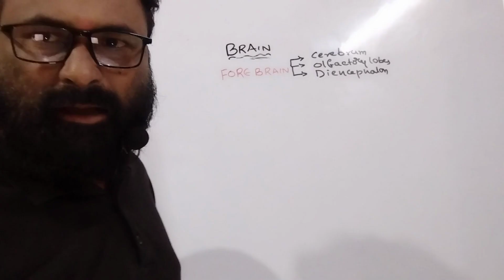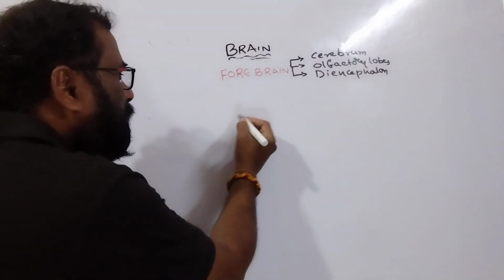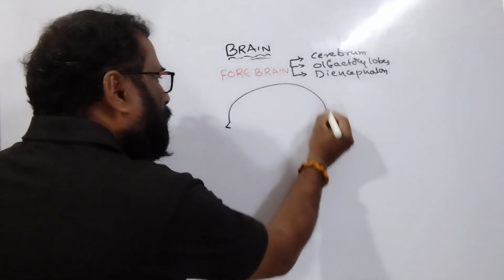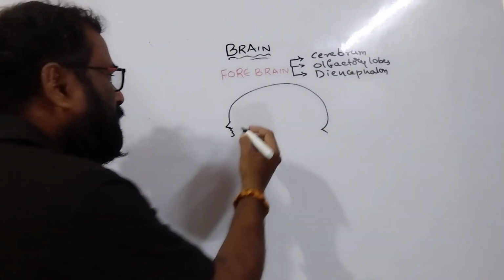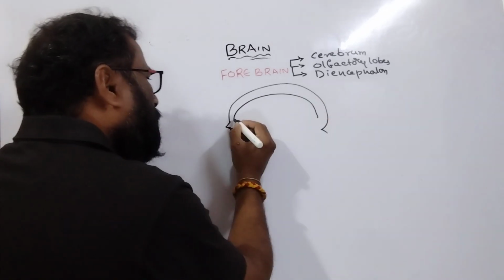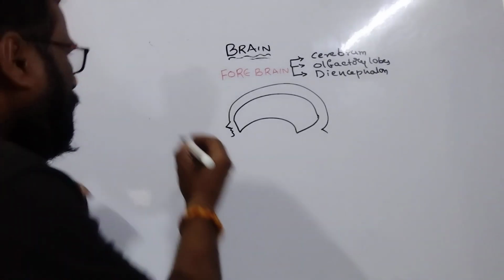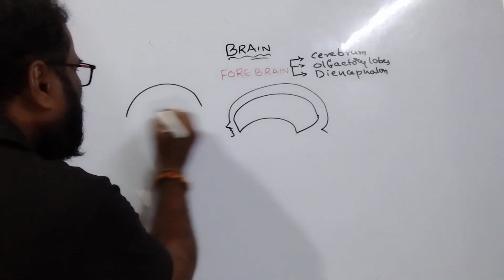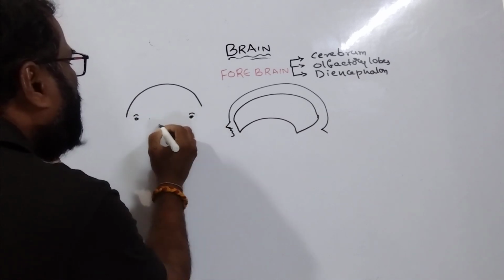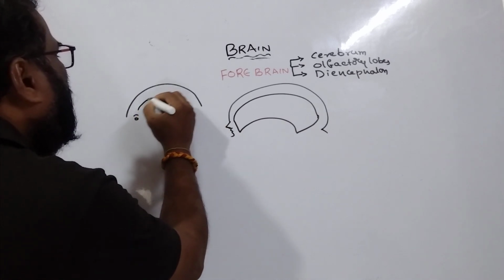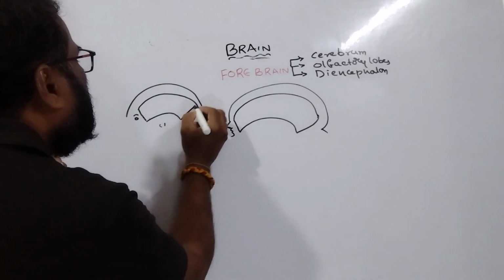Up to NCERT level I am discussing. I go for a drawing in sagittal section. This is the cerebrum. Then I go for the coronal section or frontal section. I draw the brain like this. The cerebrum I draw like this.